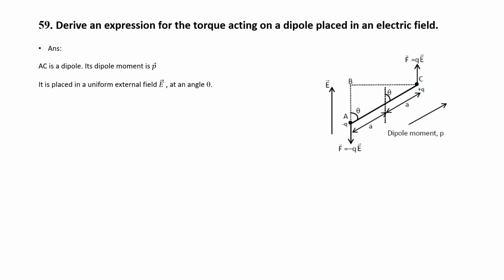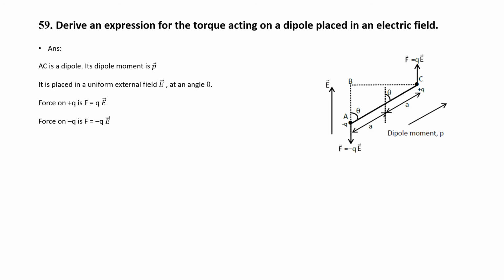The angle between E and the dipole is theta, as shown in the diagram. Force on plus Q is Q into E. We know from the definition of electric field, force is equal to Q into E. This is acting upward.